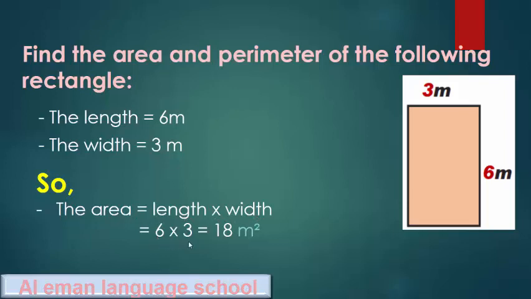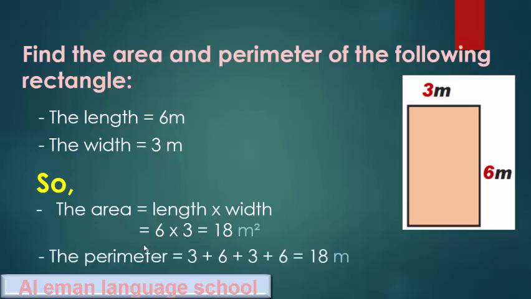So 6 times 3 equals 18 meters square. 18 meters square, okay? The perimeter equals 3 plus 6 plus 3 plus 6. We add the outlines, okay? Equals 18 meters.